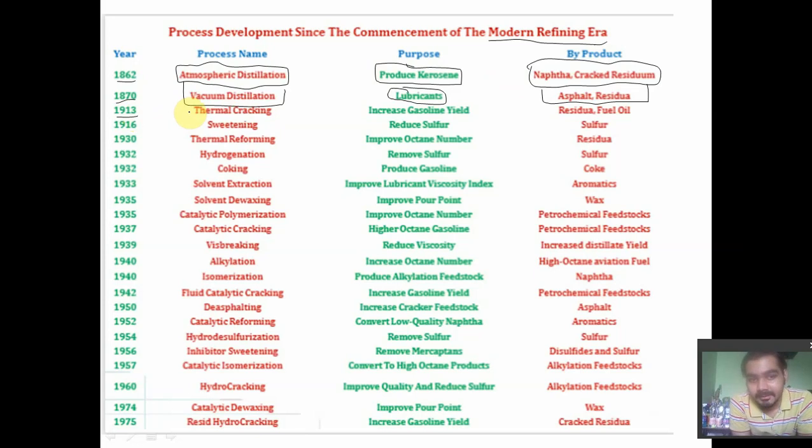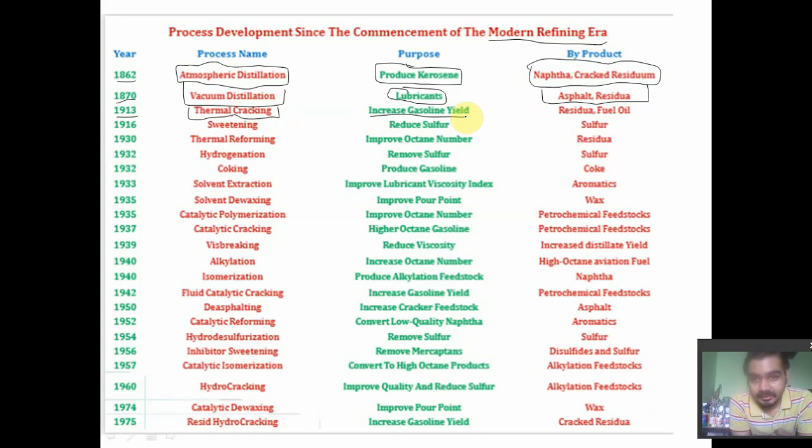In the next video we will see the various refineries across India. Then thermal cracking was introduced. Why we use it, we will discuss one by one. In this video you should remember that thermal cracking was introduced to increase gasoline yield.